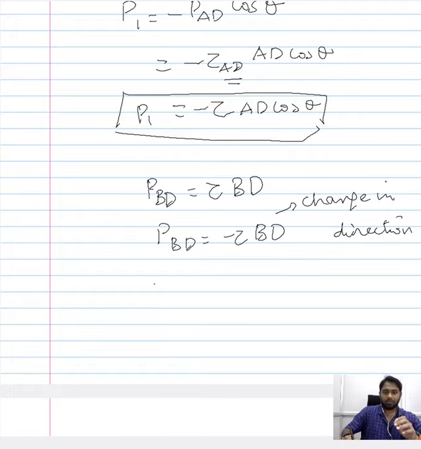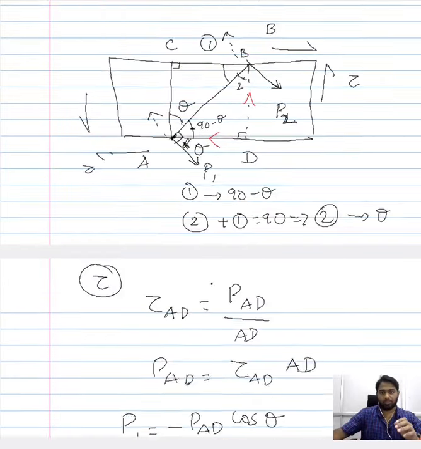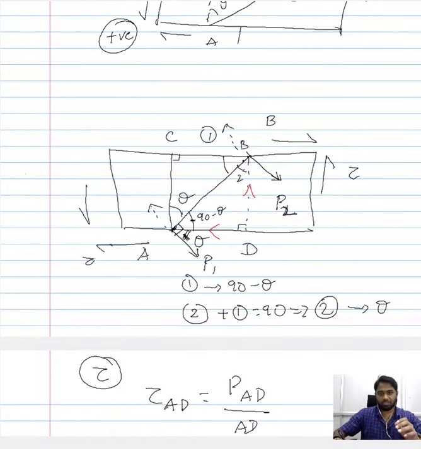And now the load P2 would be the load we are projecting along BD. By using the negative sign we have changed the direction, and now we are projecting this onto this. So it would be the load along BD and the cos of this angle here. Now we saw the angle here is theta, and therefore this angle would be 90 minus theta.